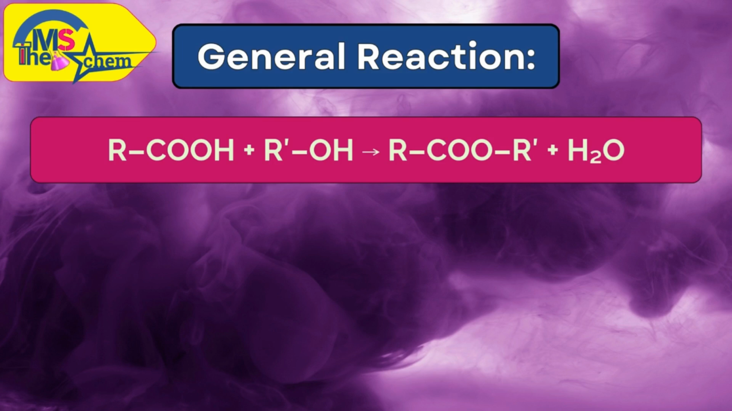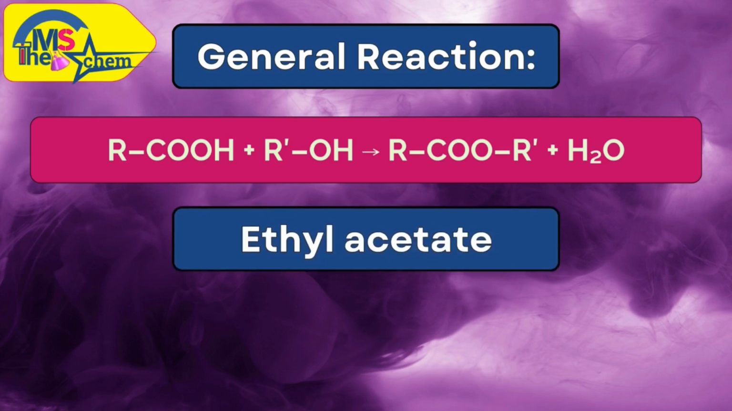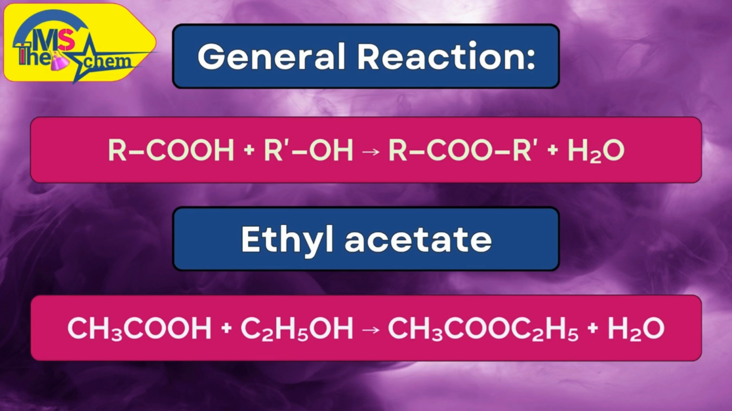For the manufacture of ethyl acetate, the reaction is given below: CH3COOH, this is the formula of acetic acid, and C2H5OH, ethyl alcohol. They react together in the presence of acid H2SO4 to form CH3COOC2H5, that is ethyl acetate, an ester, plus water.